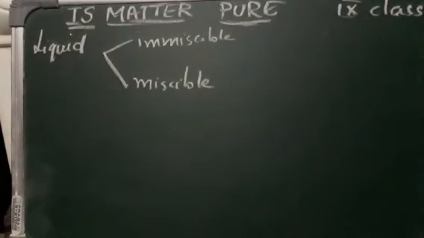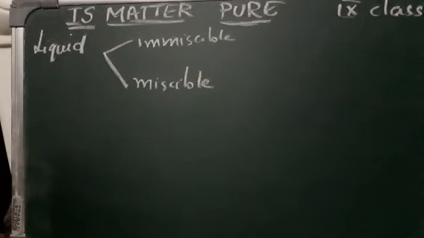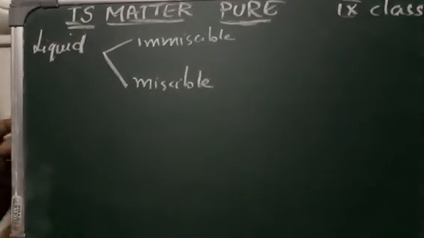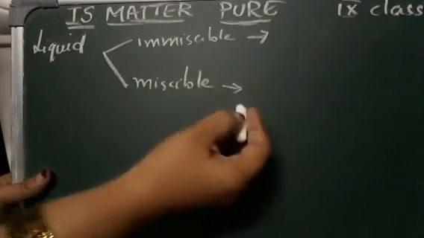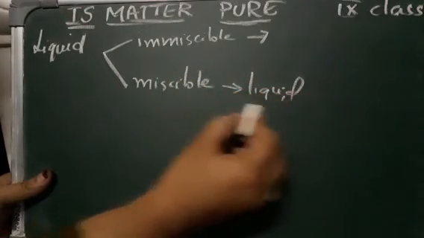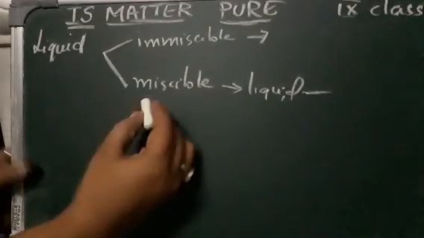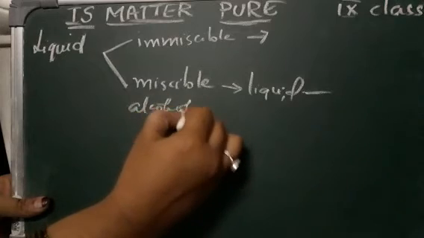So liquids are again of two types. It is having two types, immiscible and miscible liquids. A liquid is said to be miscible when a liquid is dissolved in a liquid. You can dissolve it, right? So if a liquid is dissolved in a liquid, then you can say that it is called miscible. Both the liquids can dissolve. Example, you have alcohol and you have water.